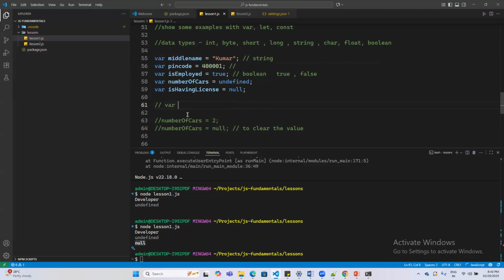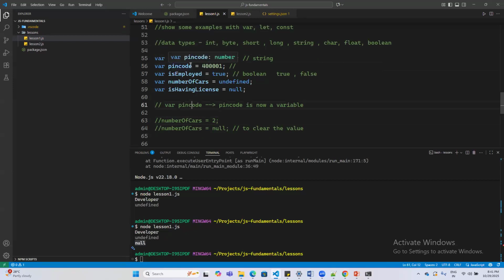When I say var and some name, say pin code, this simply means that pin code is now a variable. And we can assign any kind of data to this variable, until I assign it some value.